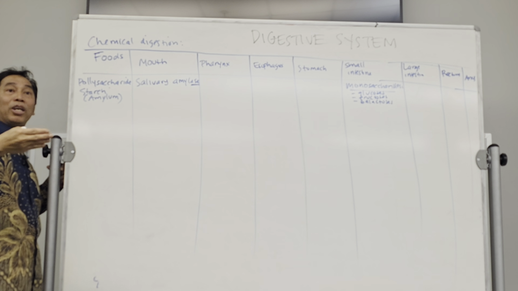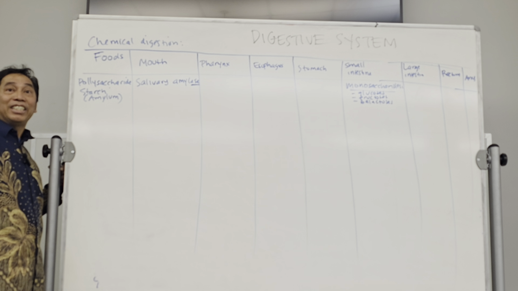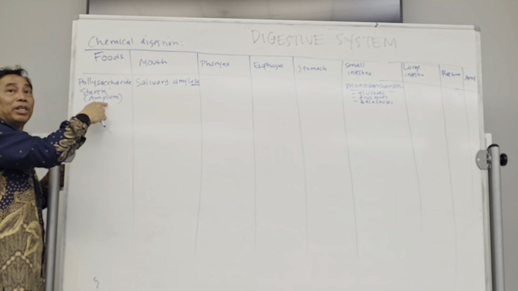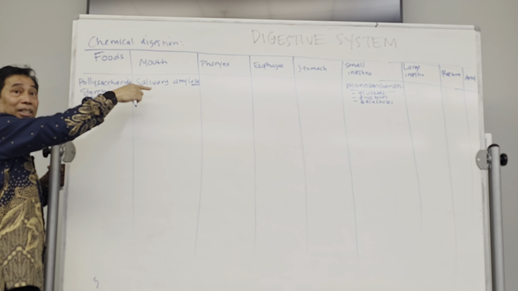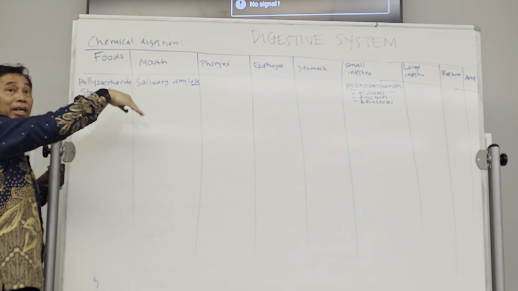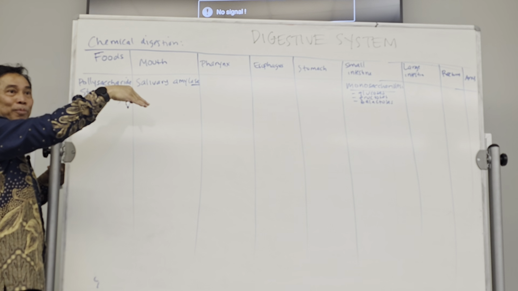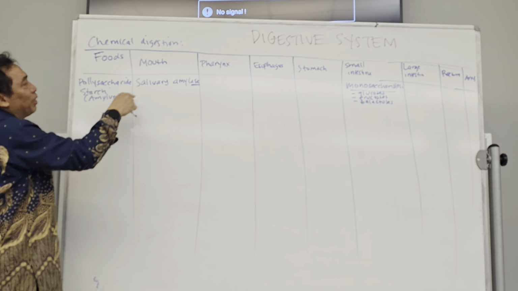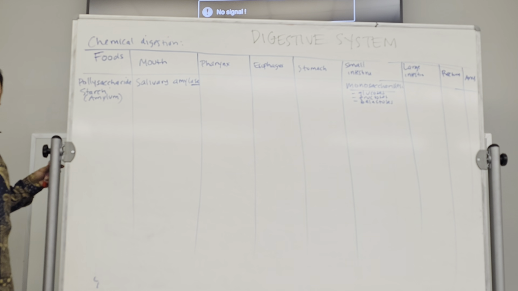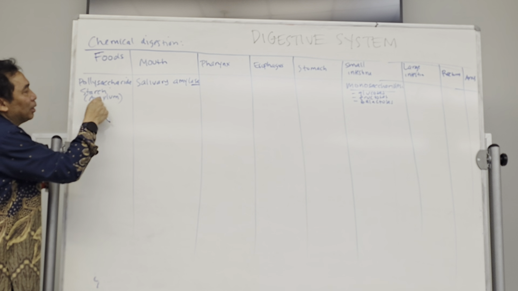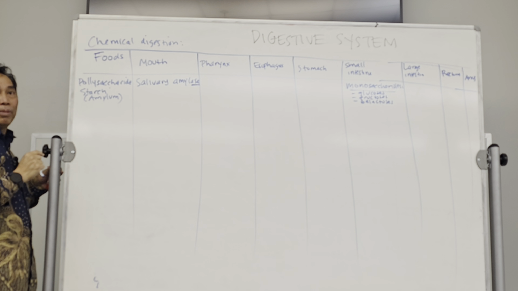So many enzymes end with ase, and the ase comes from the name of the substrate. Amylum, the enzyme will be amylase. Many enzymes are just like that. It shows you what the substrate is and what the enzyme is. Okay? So salivary amylase is going to be the first enzyme, produced in the mouth, that will digest this amylum.